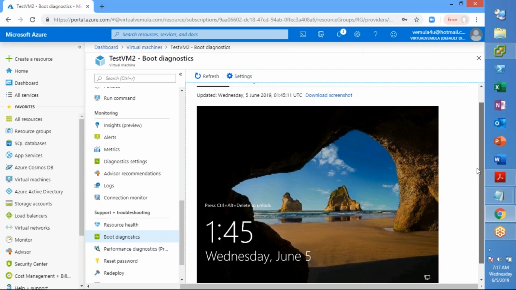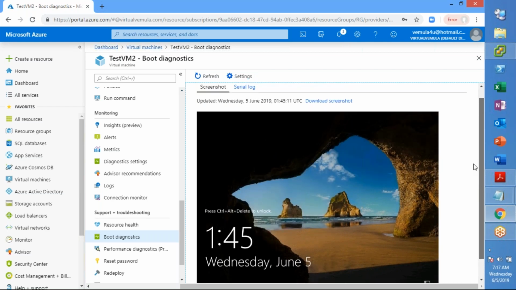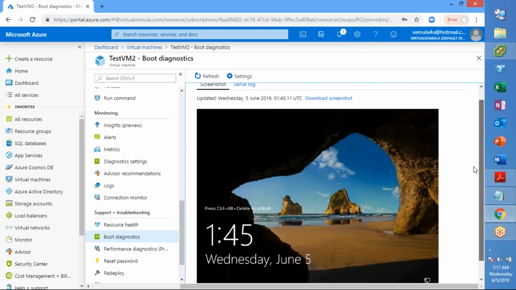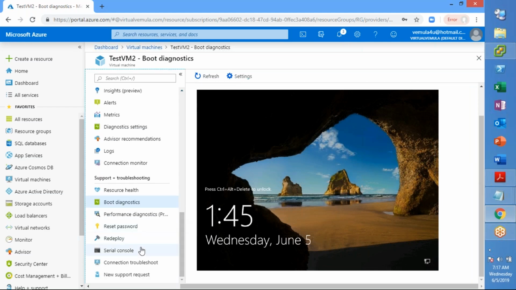Okay, now this is another important place where you can see the current state of your VM, whether it is up or not, whether it is stuck at the boot. If you are not able to ping or access, you can just go and check the status here. Now sometimes we want to connect to the command prompt.